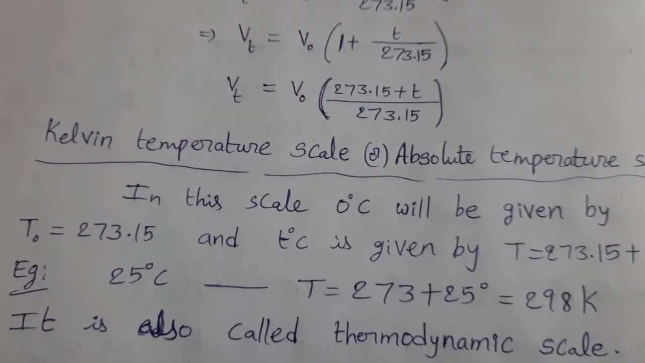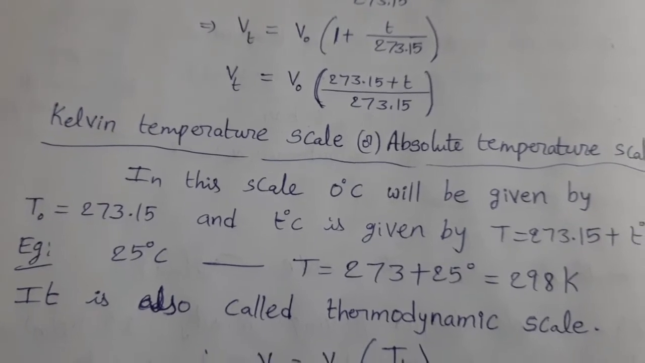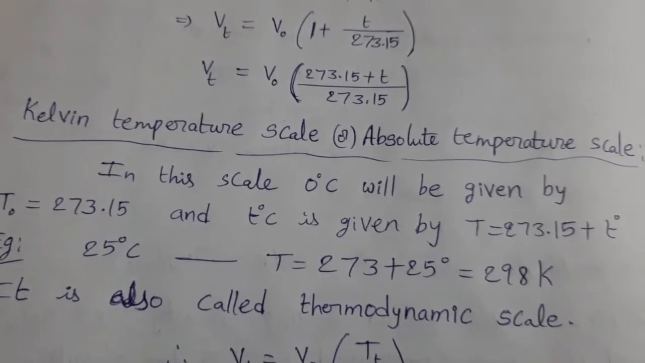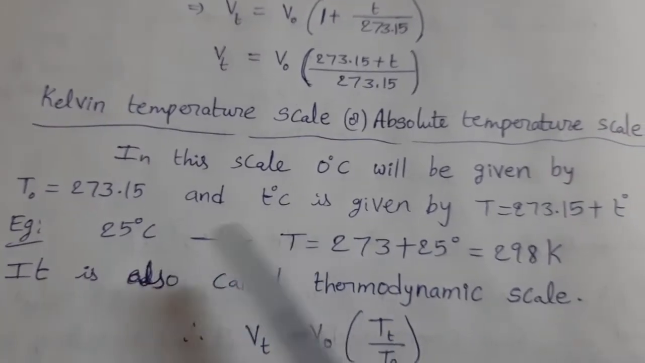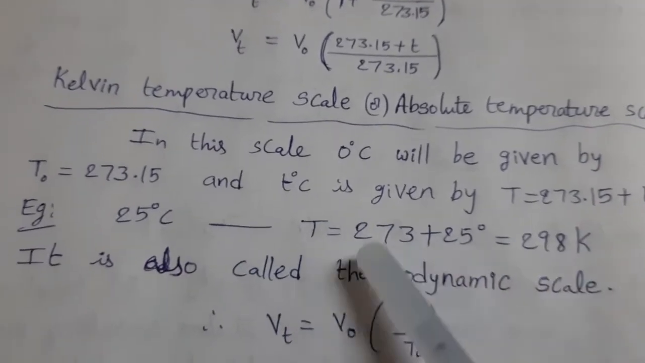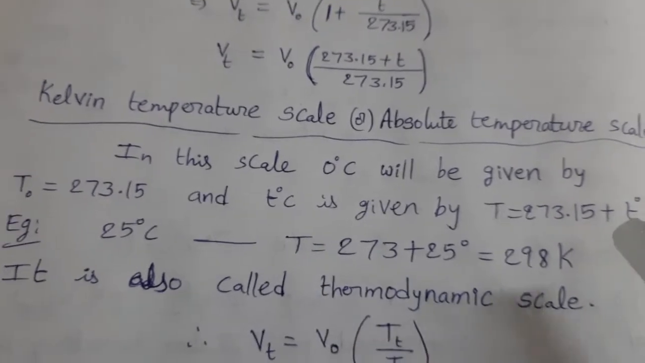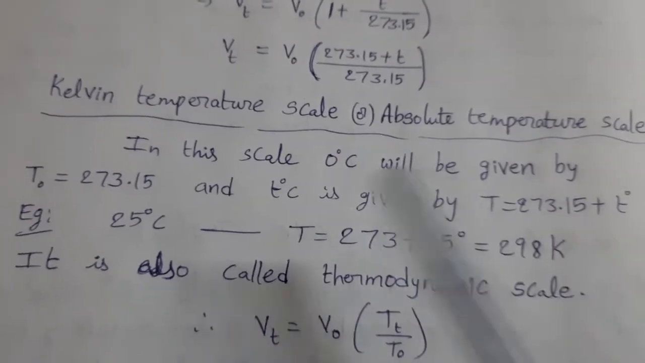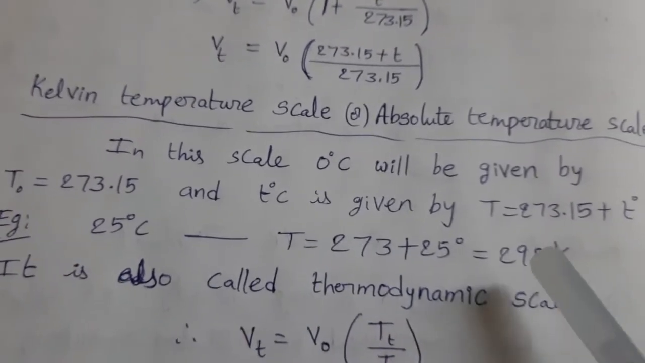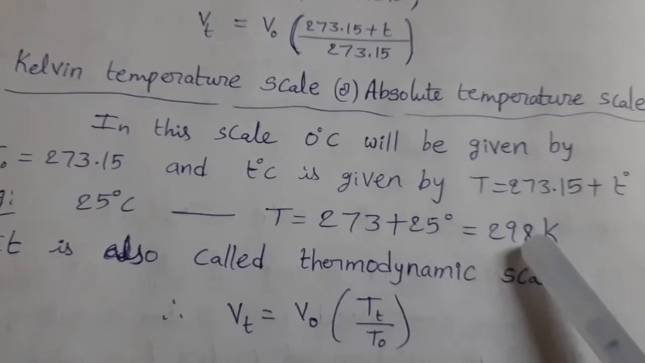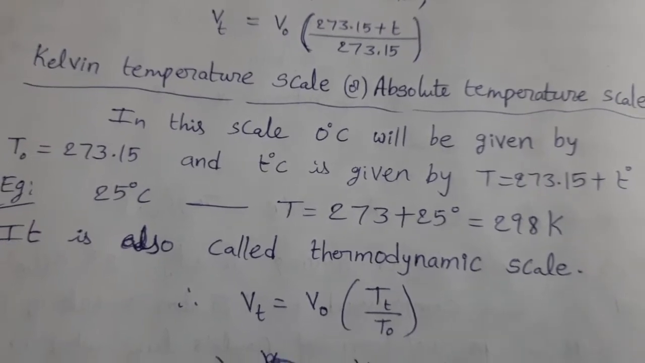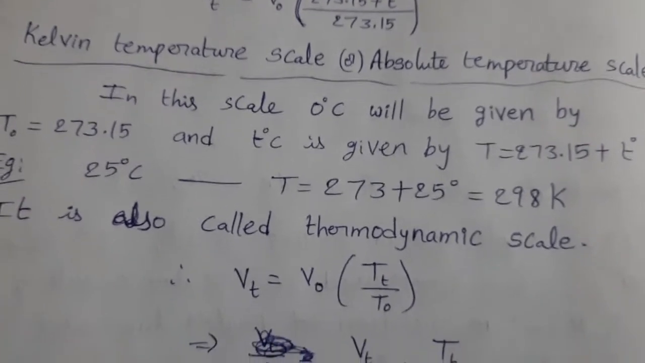This Kelvin scale or absolute scale is also called the thermodynamic scale. So this is the conversion. When a Celsius value is converted to Kelvin, we have to add 273. If we want to convert a Kelvin value into the Celsius scale, subtract 273. From those Kelvin values, if we subtract 273, we can get the Celsius scale value.